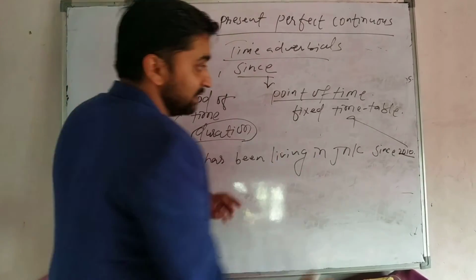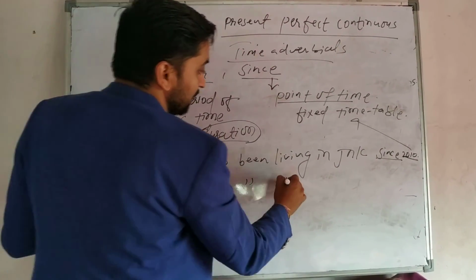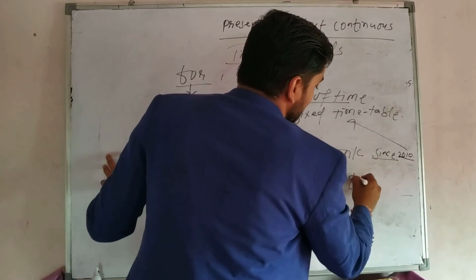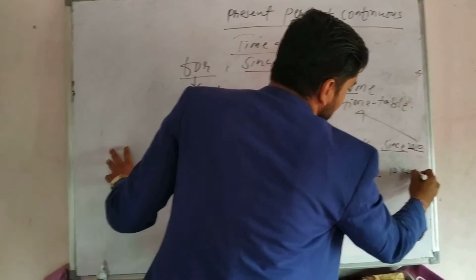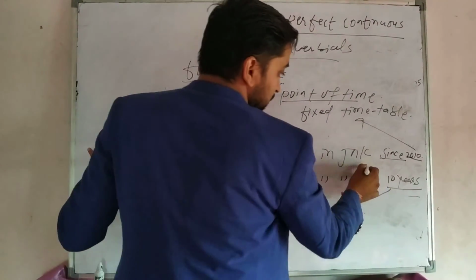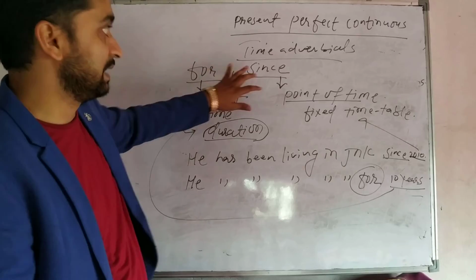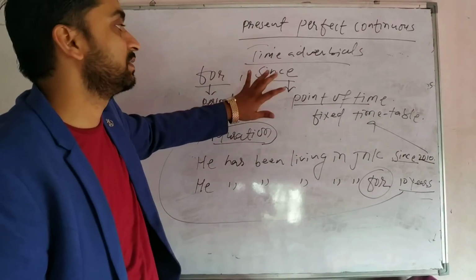That's why since is used here. But when you say he has been living in Janakpur for 10 years, this 10 years is a period of time. That's why for is used. So this is the difference between for and since, and for and since are used in present perfect continuous tense.